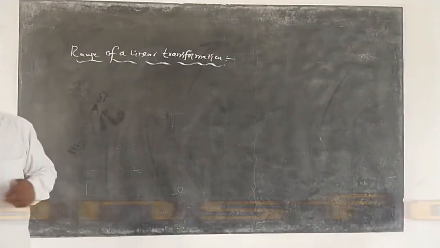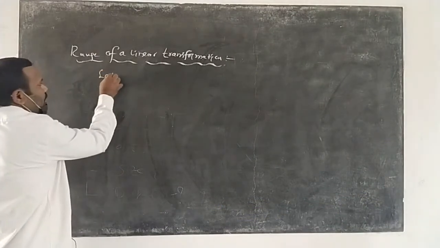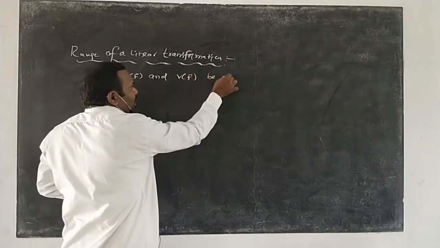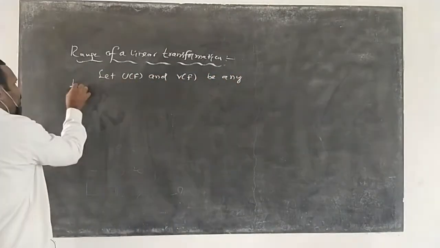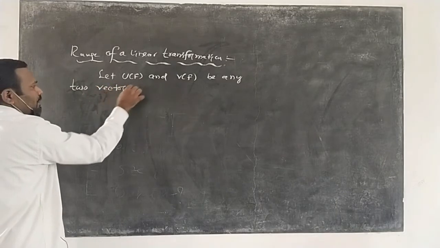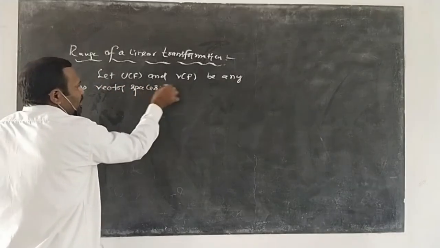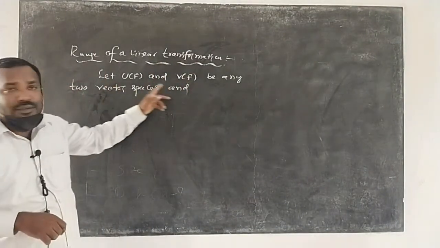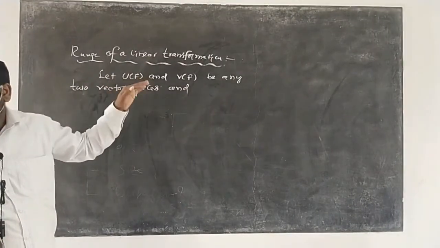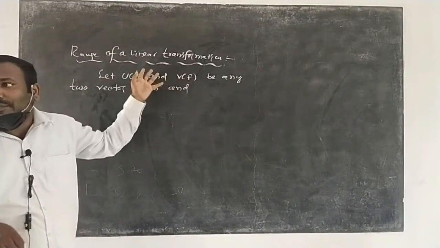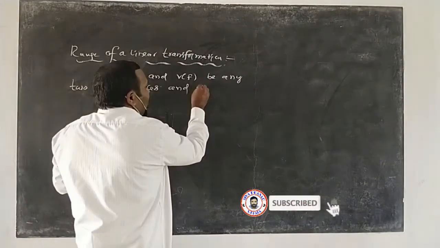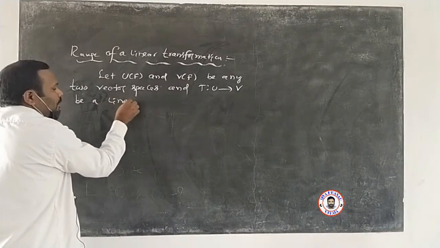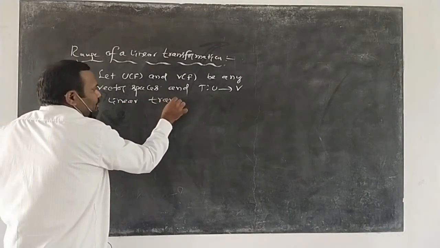So, let U of F and V of F be any two vector spaces. To define the range of a linear transformation, we take two vector spaces U and V, both defined on the same field. F is a field element. And T from U to V be a linear transformation.